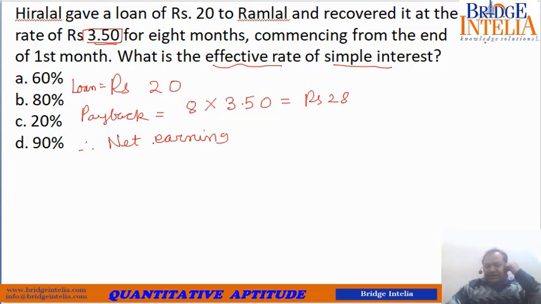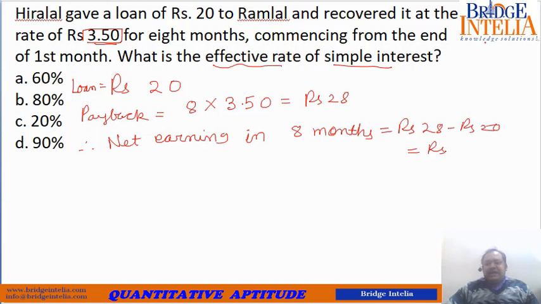So the net earning that you have witnessed in 8 months: you give rupees 20 but you get back rupees 28. That means net earning in 8 months is equal to rupees 28 minus rupees 20, which is equal to rupees 8.